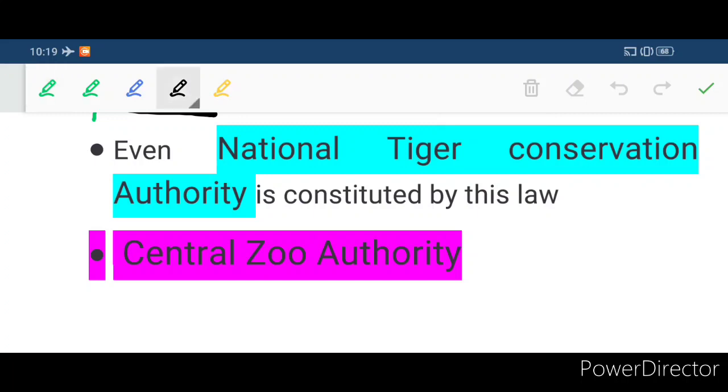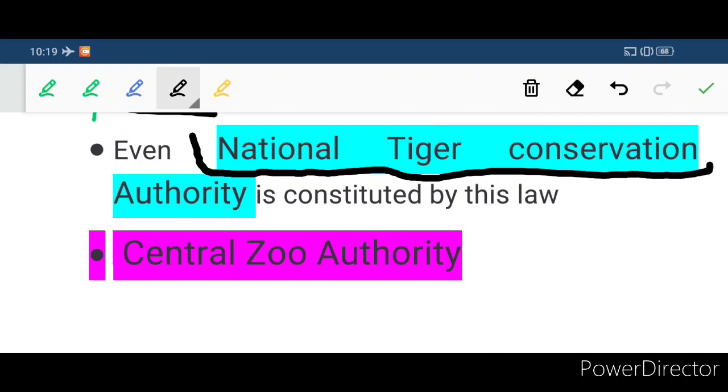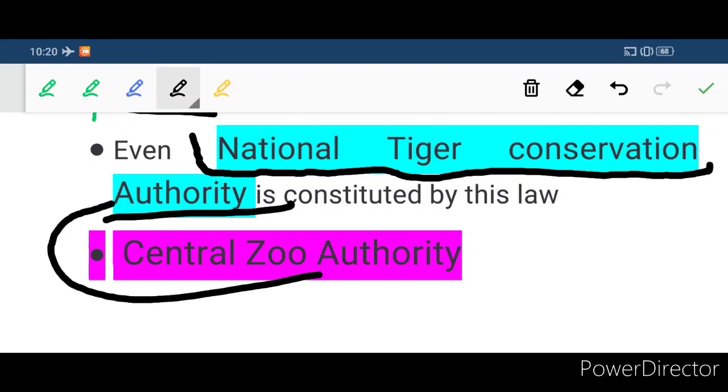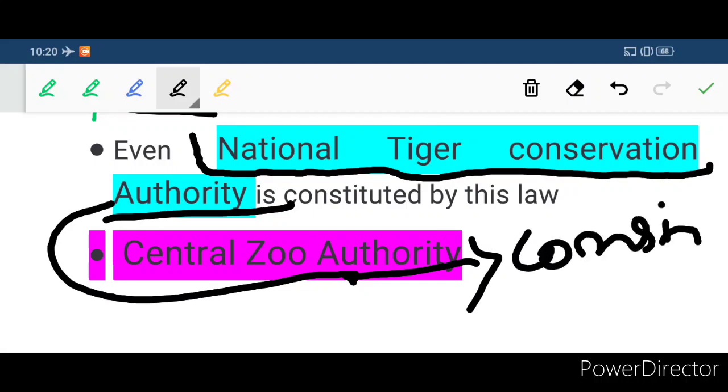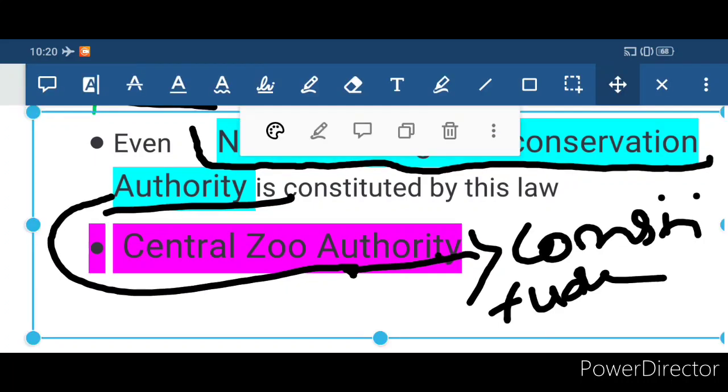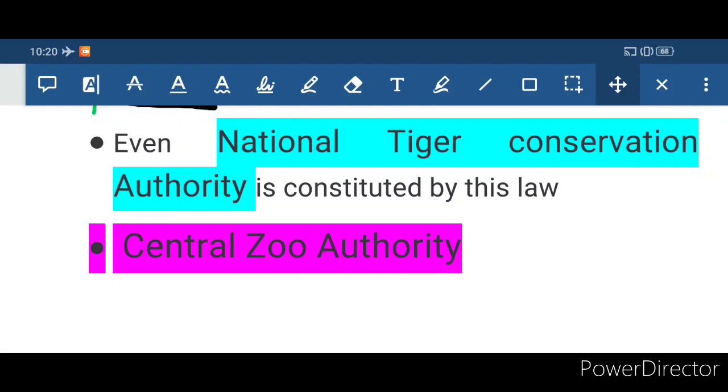One more body, the National Tiger Conservation Authority, is also constituted under this act.